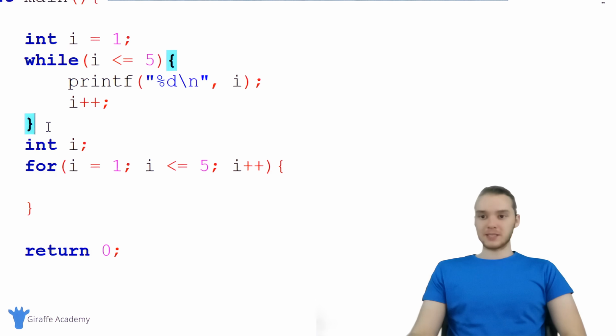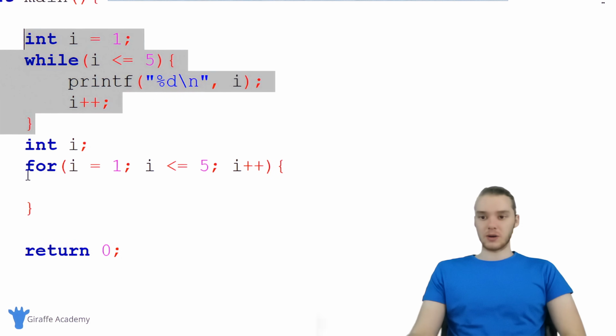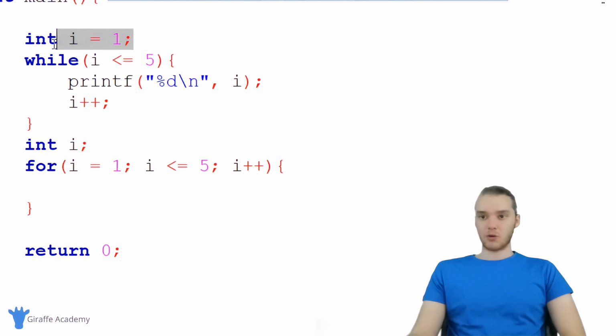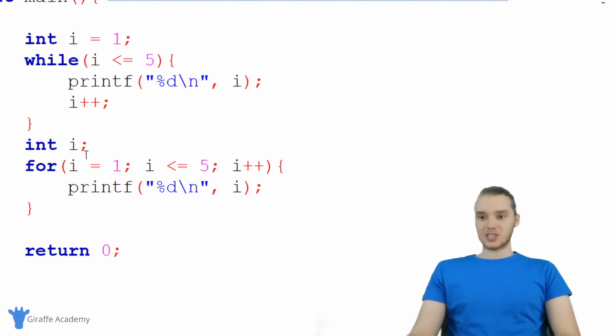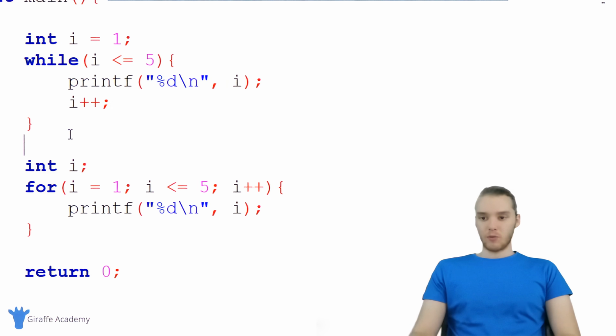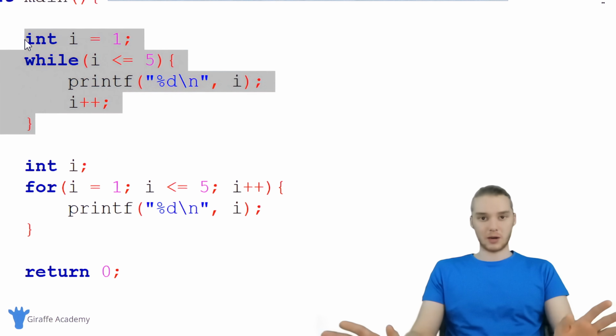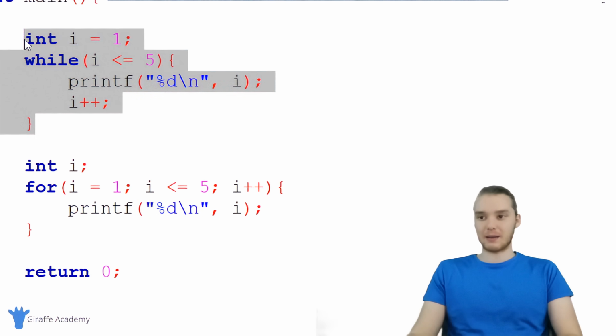So you'll see I was able to take all of this code and condense it into its own little type of loop. And now instead of having to print this out and create this variable up here, I can do all of that inside of this for loop. I could take this line of code, paste it down into here, and we essentially have the same thing. So right now, this block of code and this block of code are 100% equivalent. They're doing exactly the same thing.